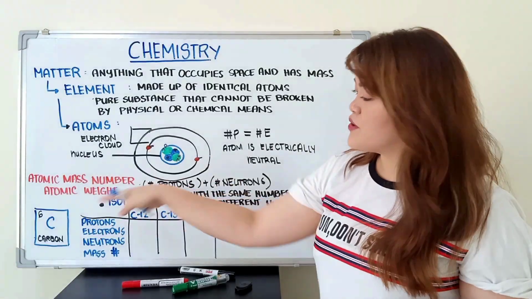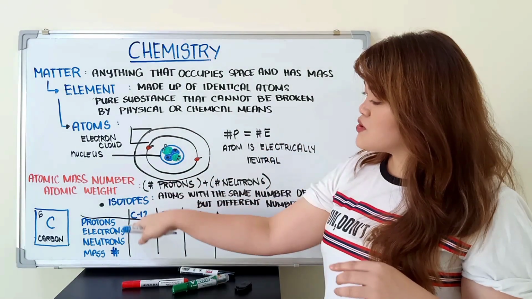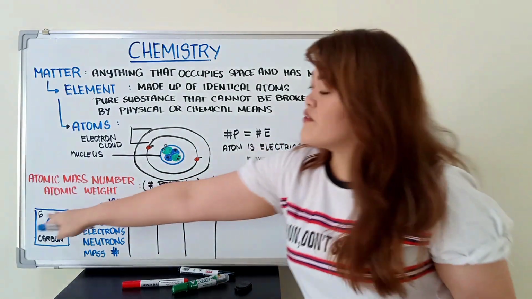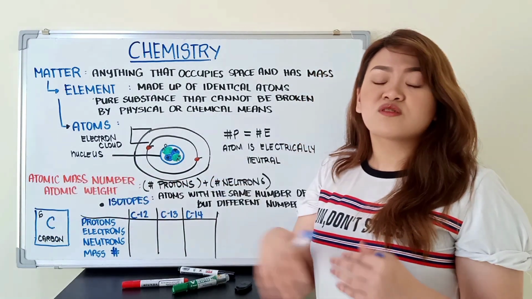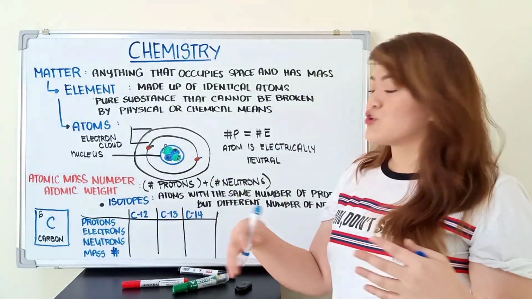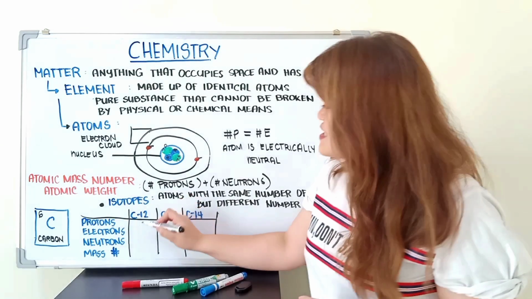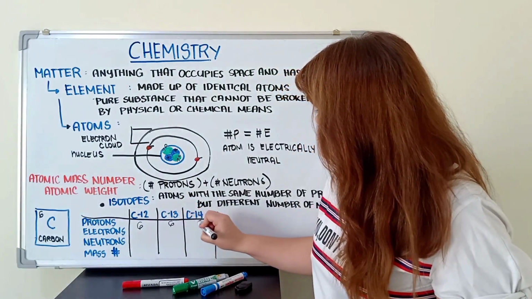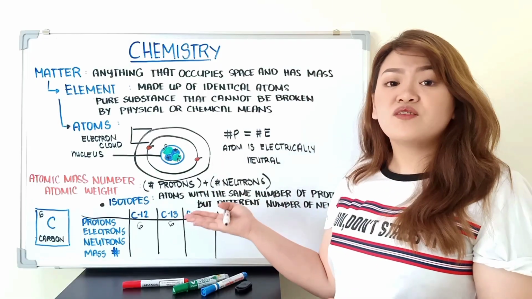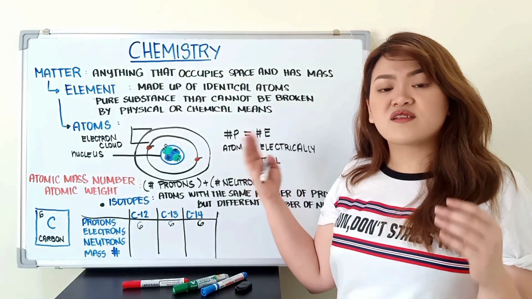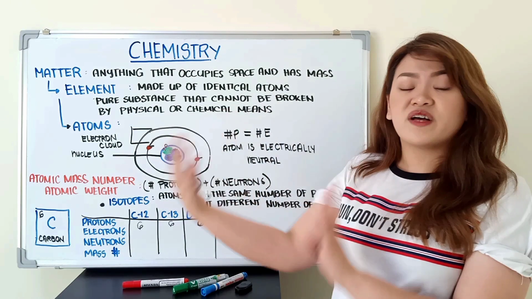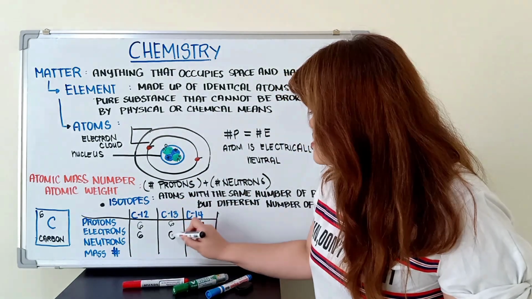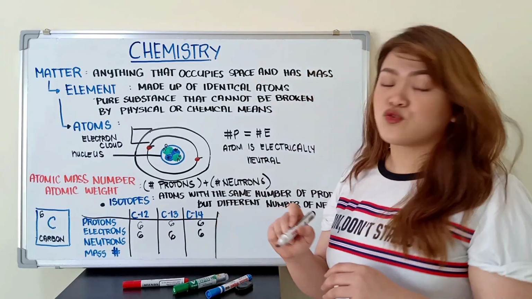So let's take carbon and complete this table. Carbon 12, carbon 13, and carbon 14. So since we have atomic number 6, which denotes the number of protons inside an atom, all of them contain 6 protons. Next, as we have said earlier, the number of protons is always equal to the number of electrons. So still, we have 6 electrons sa lahat ng isotopes.